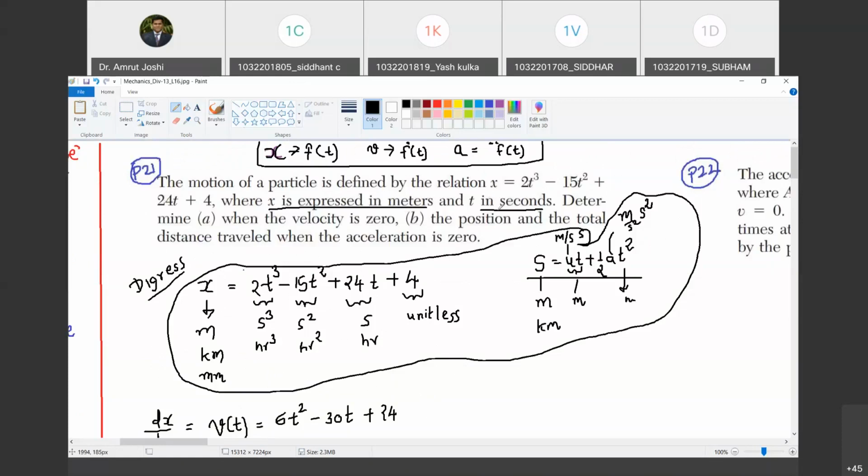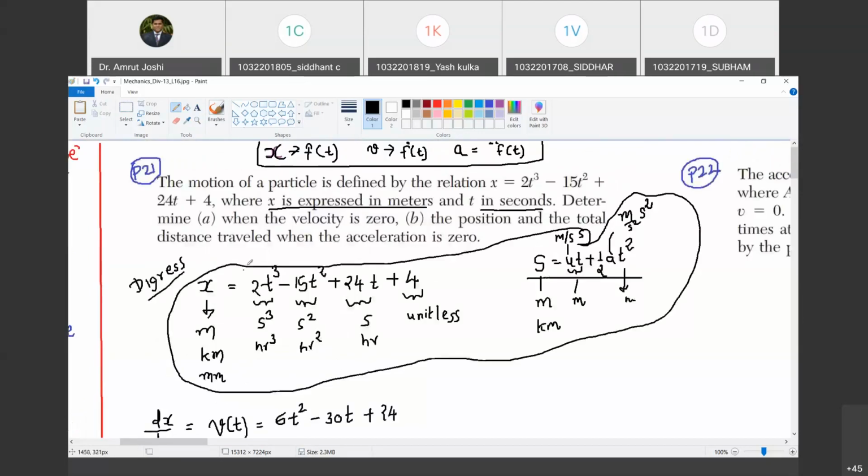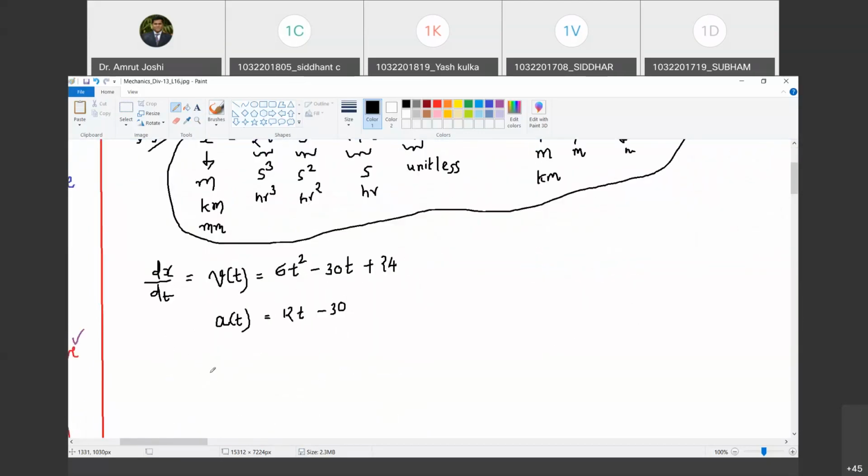Now x is in meter and time in seconds. So velocity will be in meter per second. Acceleration will be in meter per second square. Happy? Yes, sir. Great. So now let us go ahead. What is asked? When the velocity is zero. Easy. What do I have to do? V of t, I have to equate it to zero. Are you with me? Yes, sir.